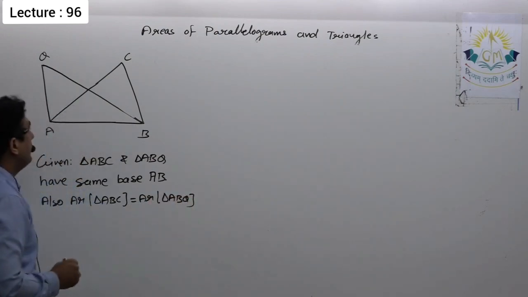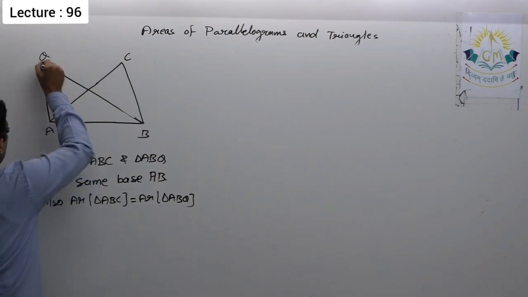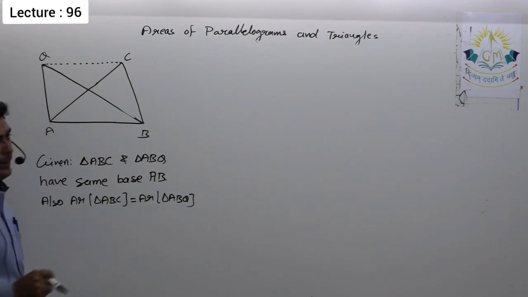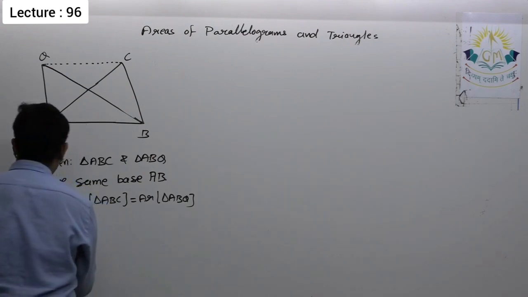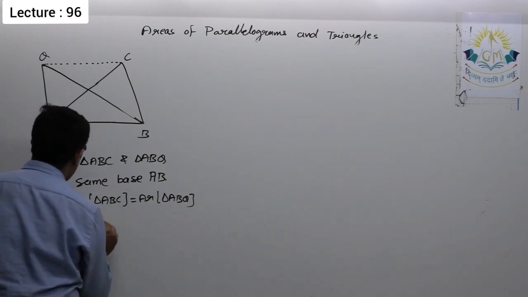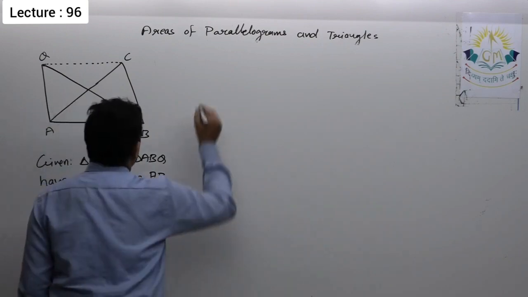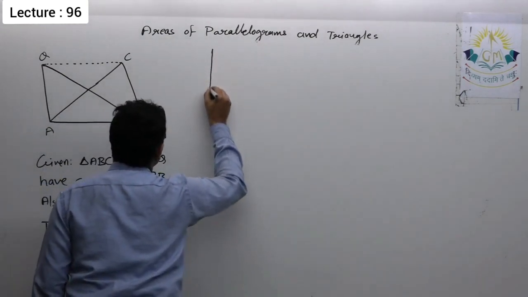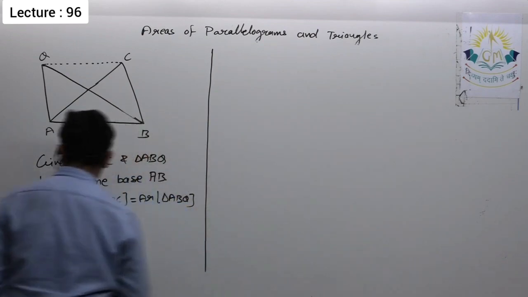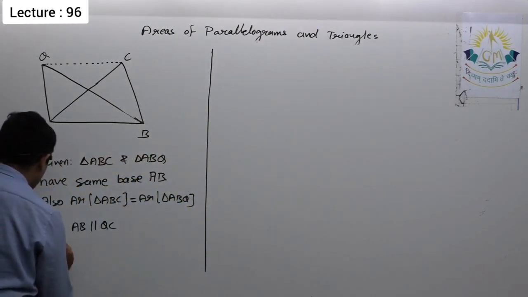That is also given. So we have to prove, if I join QC, that AB is parallel to QC. That we have to prove. Let us see how to prove this. A small construction is required.